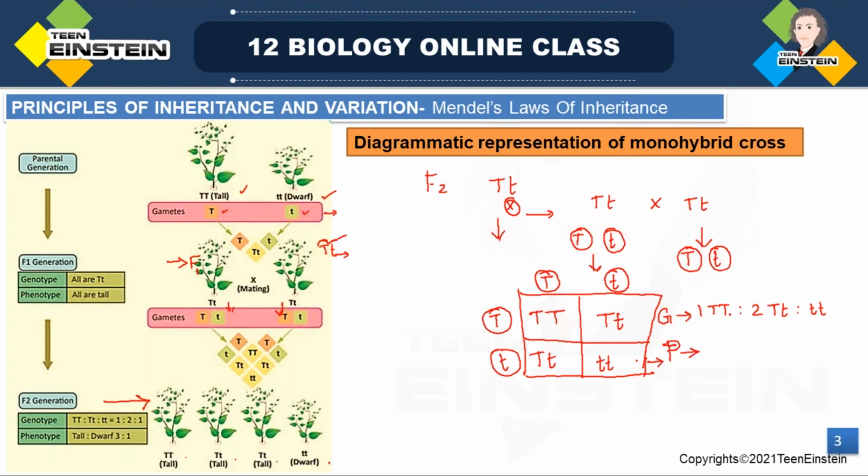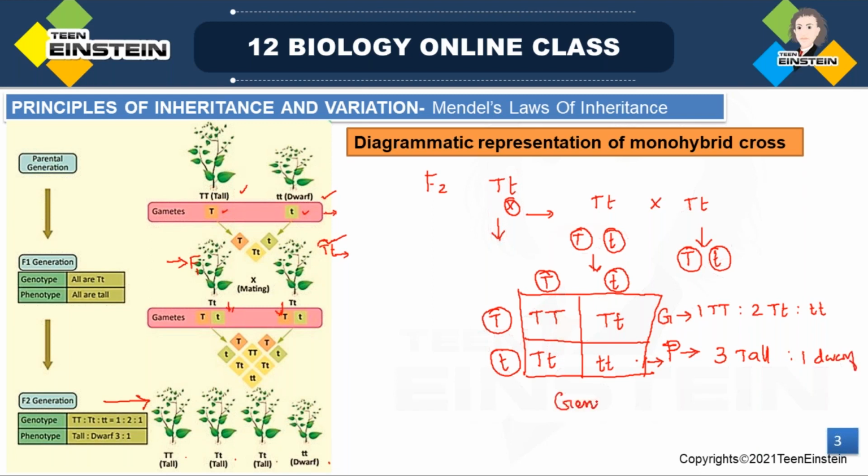Next, we will see the phenotypic ratio. Phenotypic ratio means how the character is expressed. This is the genetic condition. Homozygous tall, this homozygous capital T, will be tall. Then the heterozygous condition, while expressing, also forms the tall character only, right? So 1 plus these two, all three show the tall character. So here 3 tall and 1 dwarf.